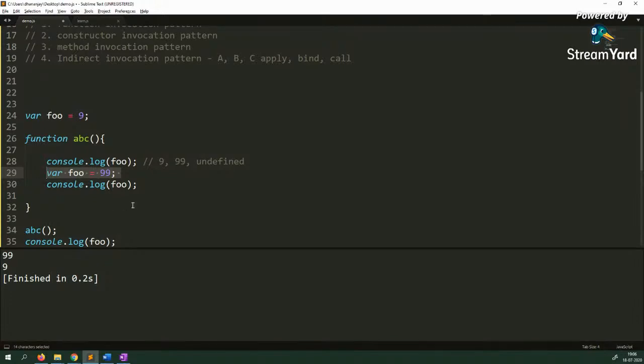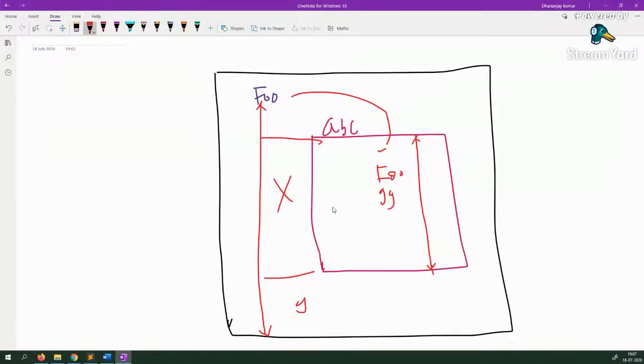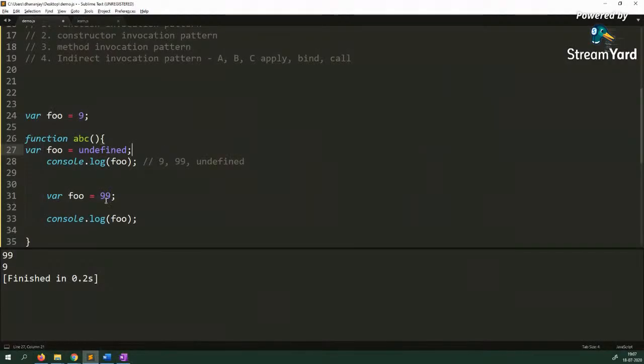You remember how I explained function expression: internally JavaScript will break this line 30 into two lines. It will break it like this, var foo equal to undefined, and then it will move this var foo equal to undefined to the top of your execution context. So in this case, the top of the execution context, let's say line number 27, because ABC is one execution context, right? So it will take this foo and move the declaration part to the top of the execution context, and where you are declaring that variable is where the real assignment happens.